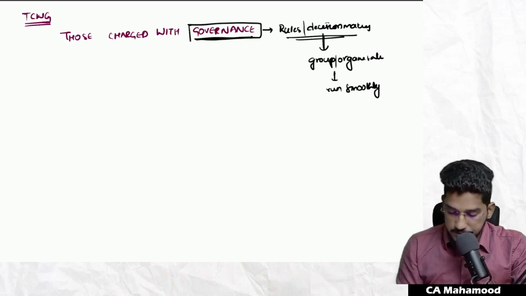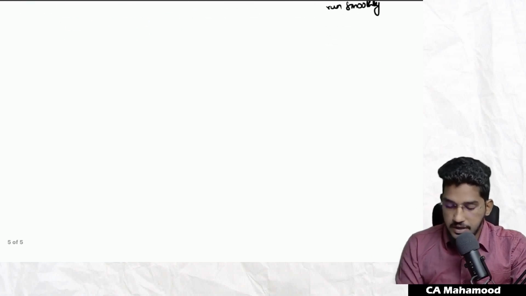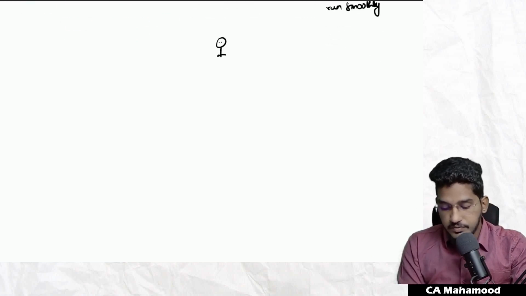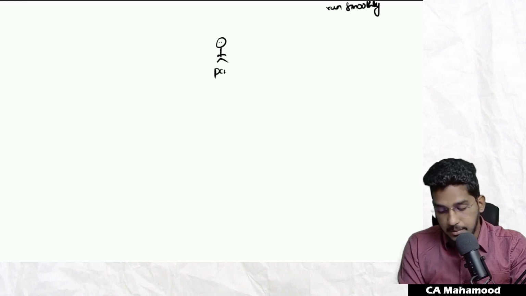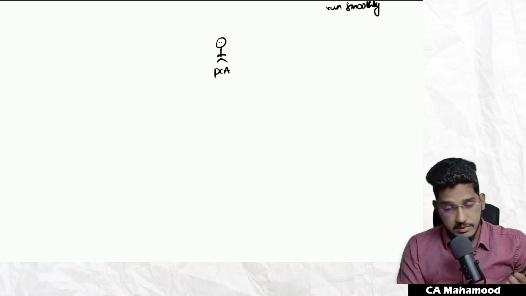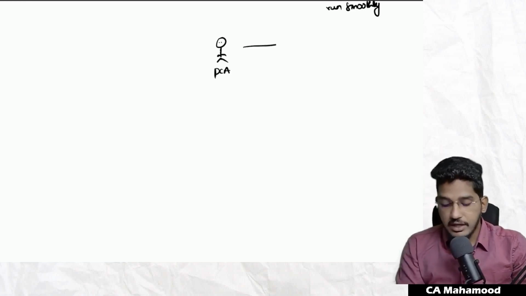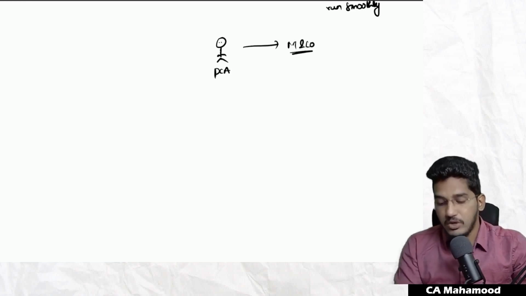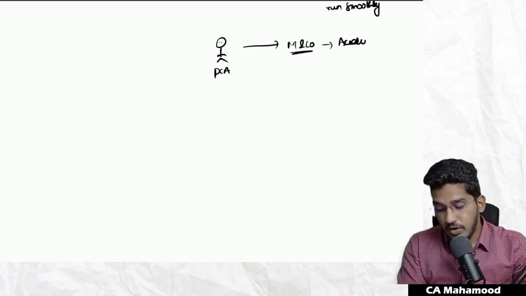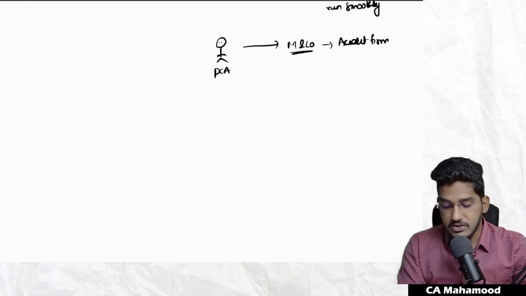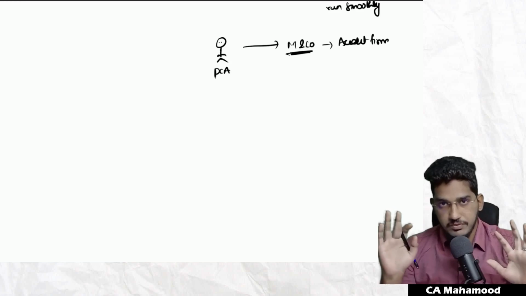Let me give you one example. I'm an auditor, a chartered accountant. I passed my CA final examination and have taken my certificate of practice. So I started an organization, M and Co. This is my audit firm. This is my organization.